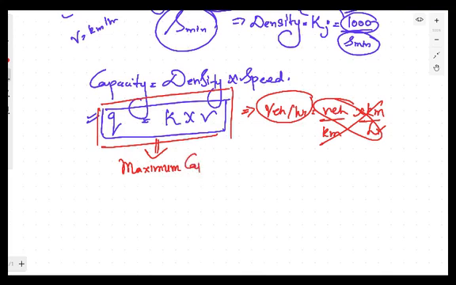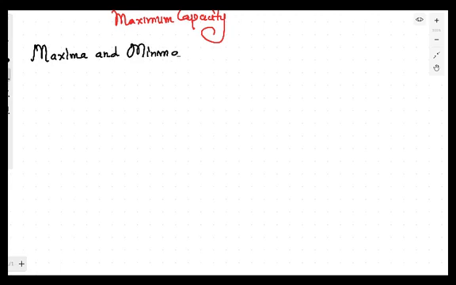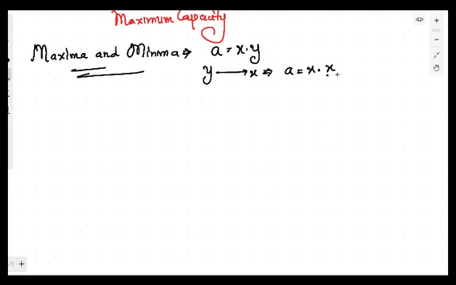Maximum capacity. If you remember your class 12th mathematics, there we had a chapter which is known as maxima and minima. In this chapter, what we used to do, we used to convert the function which is having two variables into a single variable function. For example, if a is equal to x into y, then you first have to convert y into x so that you will get a is equal to x into something like x by b. So that you get converted the total function into a single variable function.